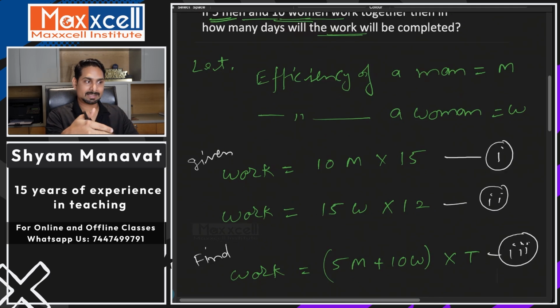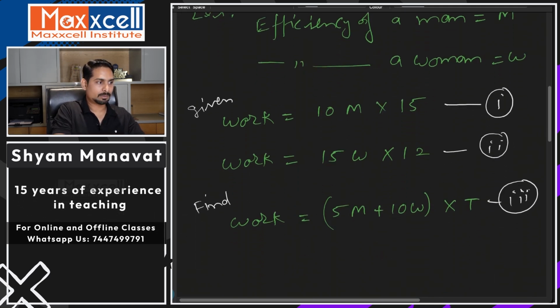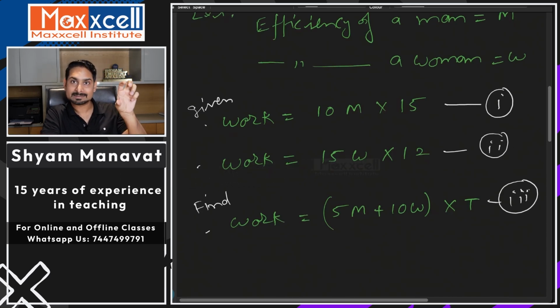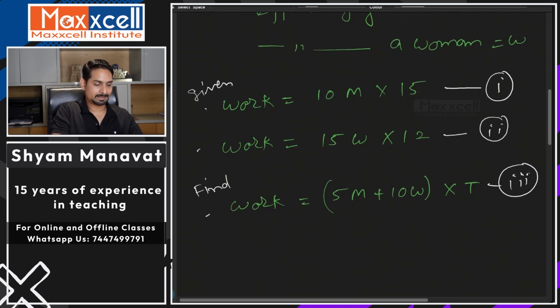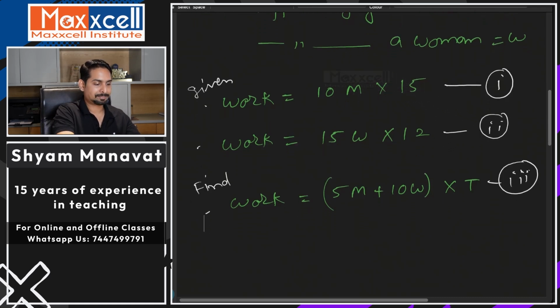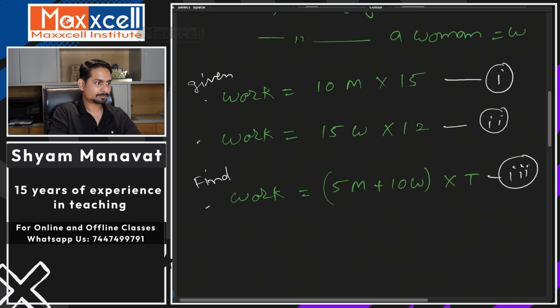Clear? Now you've got 3 equations. You need to simplify. In all these 3 equations, the left hand side has the same amount of work. So you can equate them. How do you equate?